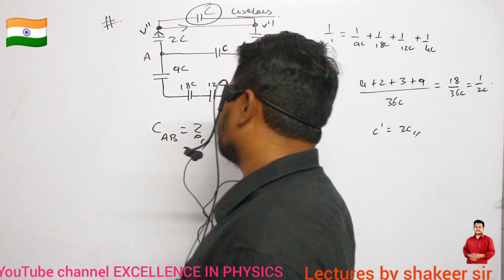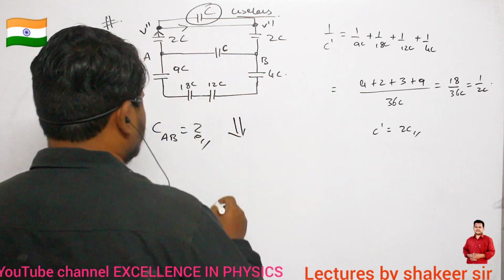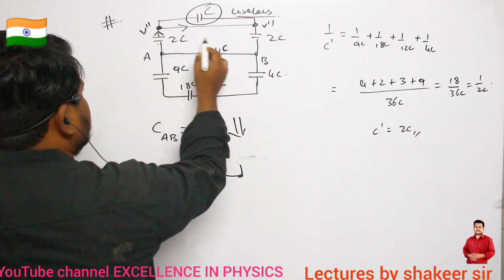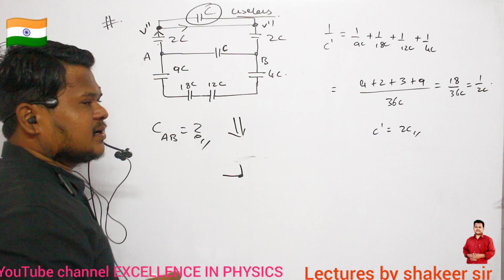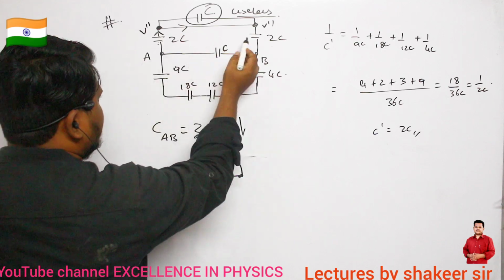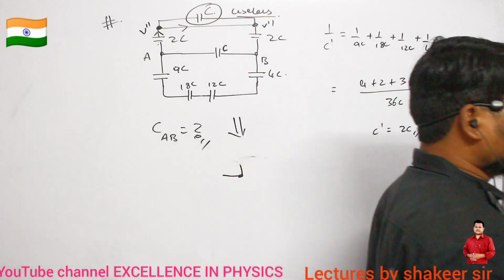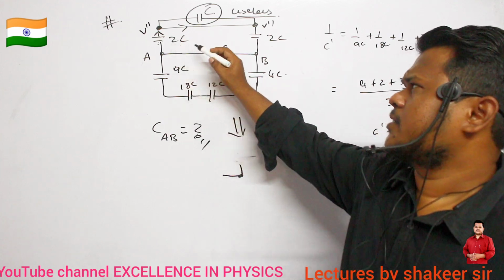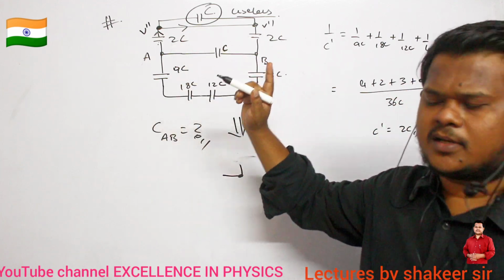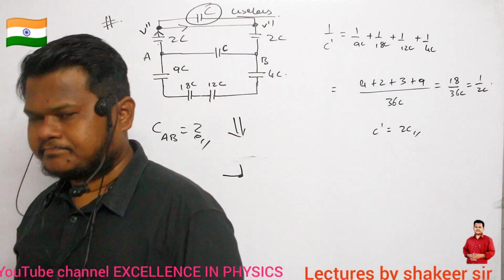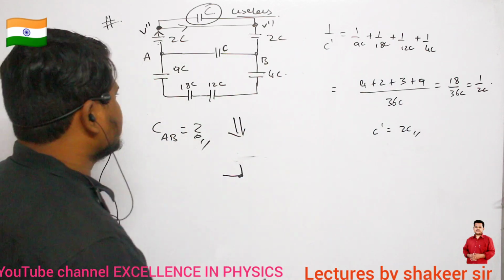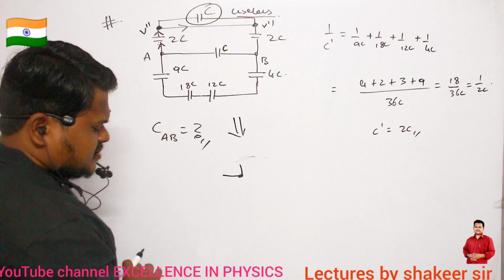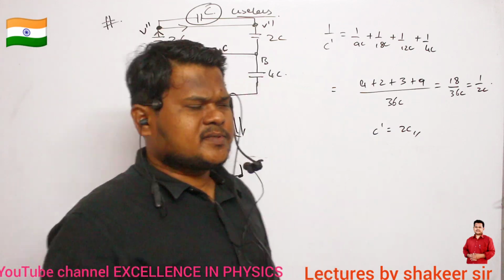So therefore, how can I redraw this circuit now? I can redraw it like this. This is point A. Next, what about this 2C and 2C? Are they connected in series or in parallel? Clear? This 2C and this 2C, are they in series connection or in parallel connection? Come on, series connection only, no? Because the same charge which is entering into this one, the same charge will enter into the other 2C. If the same charge is entering into the other capacitor also, definitely it is in series connection.